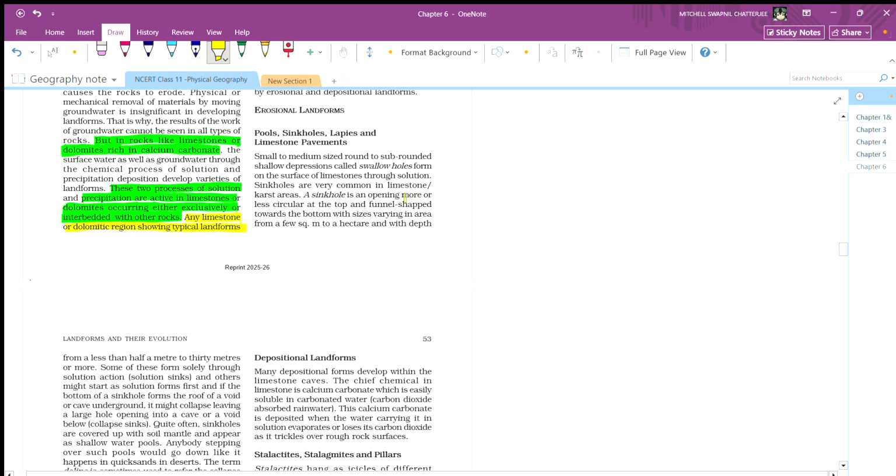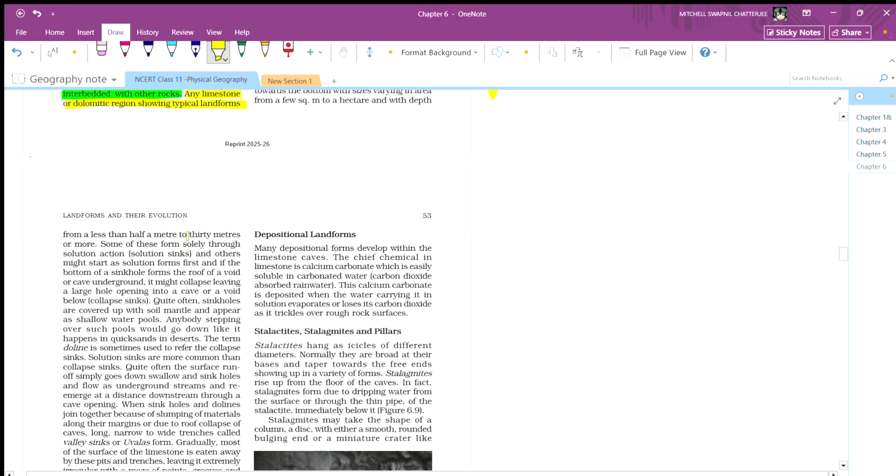A sinkhole is an opening more or less circular at the top and funnel shaped toward the bottom, with size varying in area from a few square meters to a hectare, and depth from less than half a meter to 30 meters or more. Some of these form solely through solution, and others might start as solution forms first.